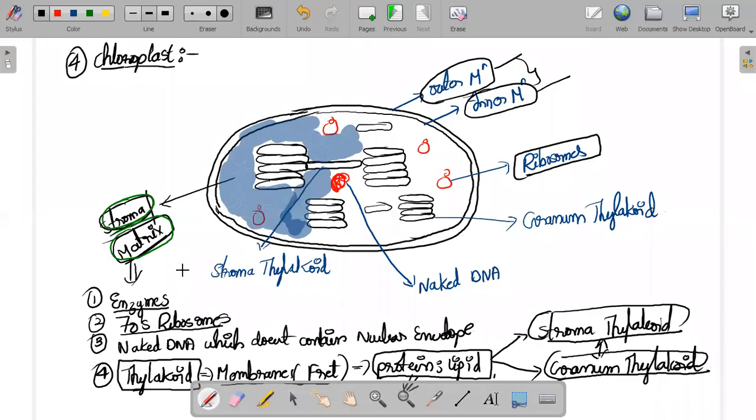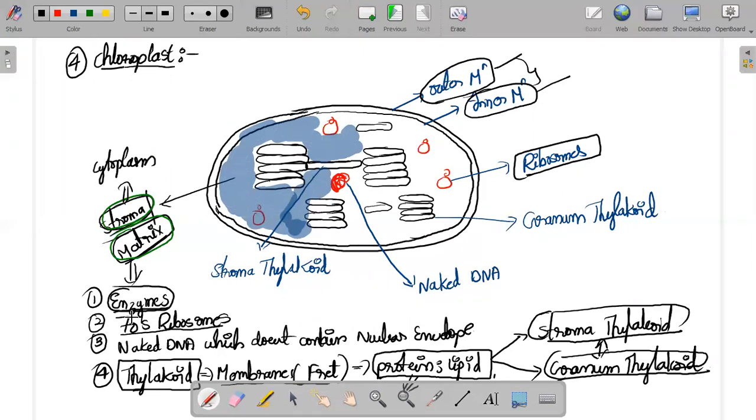We are on one more topic, the chloroplast. I'm telling you the parts it contains: stroma or matrix, outer membrane, inner membrane, ribosomes, granum, thylakoid, stroma thylakoid, and naked DNA. The stroma or matrix is just like the cytoplasm of the chloroplast, and inside it, what will it contain?